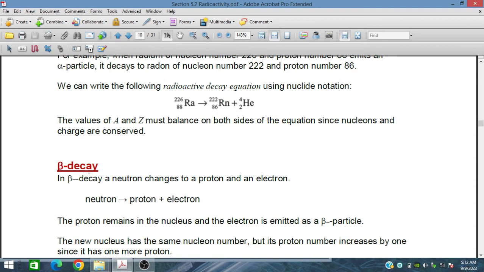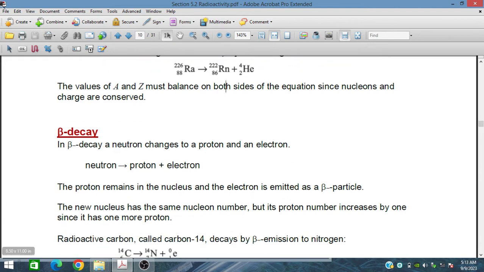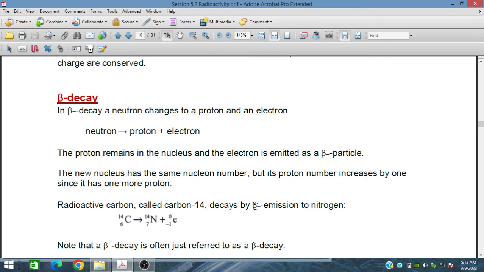In beta negative decay, a neutron changes to a proton plus an electron. The proton remains in the nucleus, and the electron is emitted as a beta negative particle. The new nucleus has the same nucleon number, but its proton number increases.